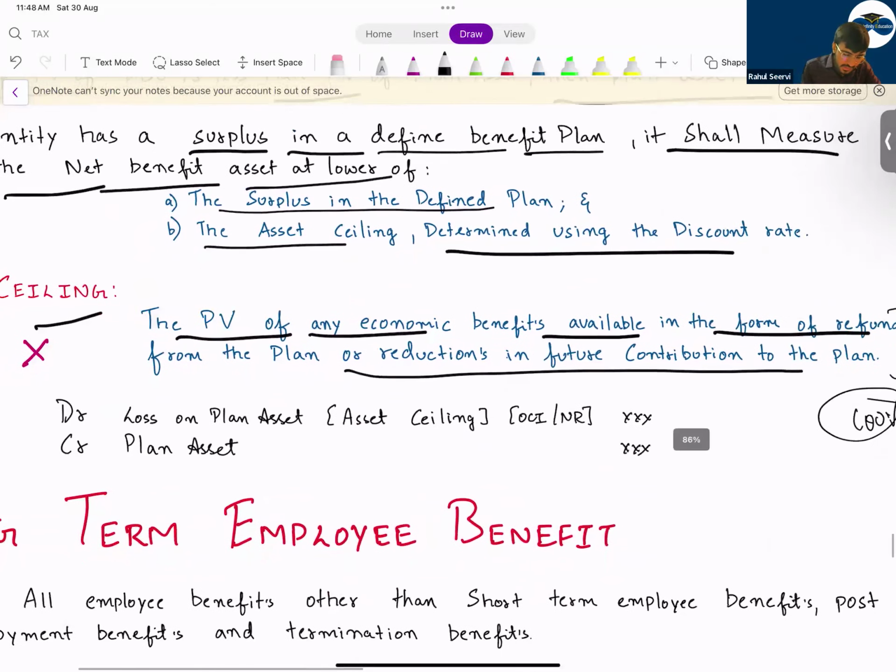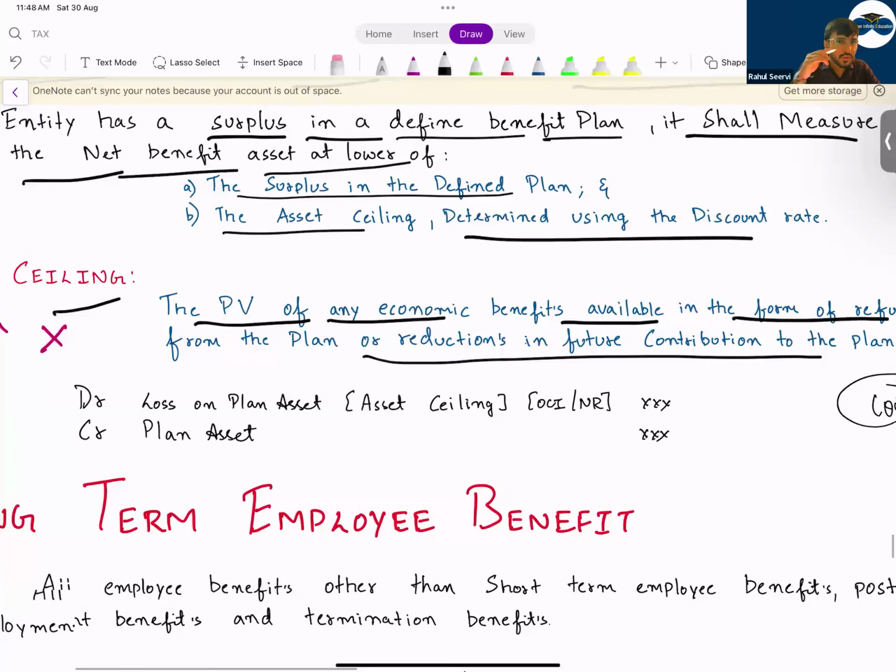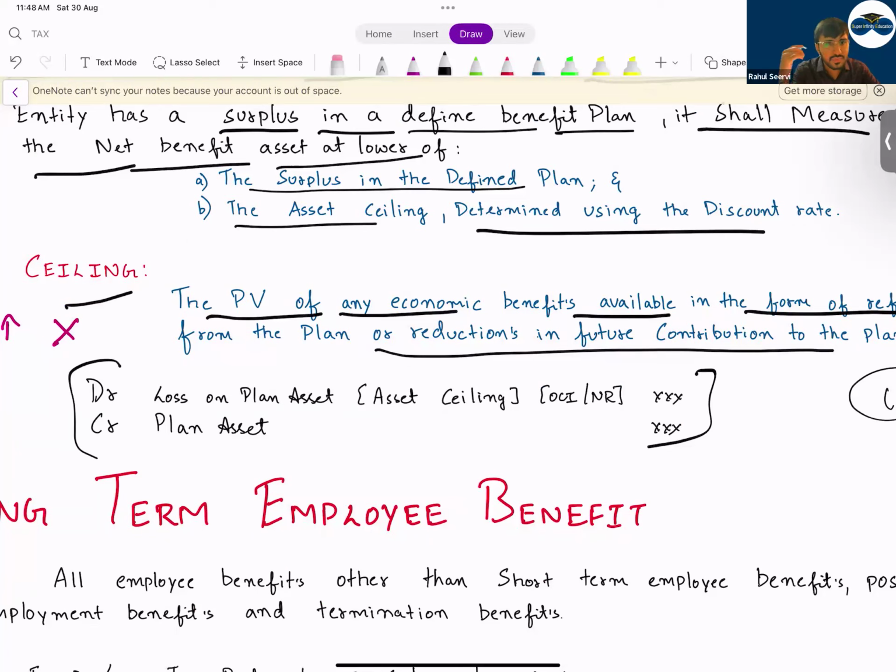So can I say the value will decrease? In that case, we say it's a loss. It will be recorded in OCI and you'll reduce the value of plan asset. You have to mention that the asset ceiling will be recorded. So the 10 rupees will reduce the value of plan asset and it will be recorded in OCI. Now this asset ceiling will only apply in what case? The asset ceiling will only apply in case of surplus. In deficit, asset ceiling will not apply.